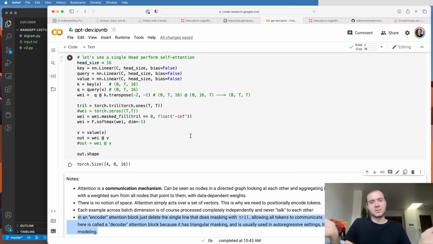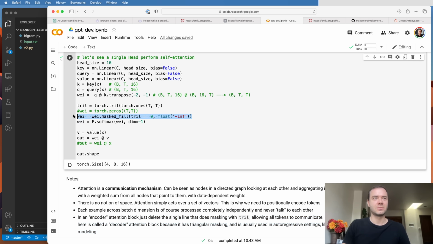And so it's okay for these nodes to talk to each other. In those cases, you will use an encoder block of self-attention. All it means that it's an encoder block is that you will delete this line of code, allowing all the nodes to completely talk to each other.